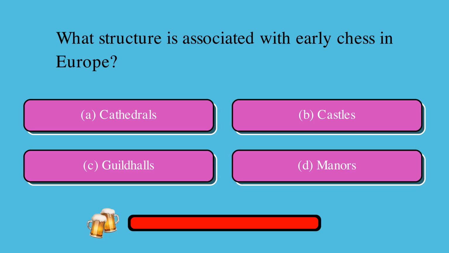What structure is associated with early chess in Europe? Is it A. Cathedrals, B. Castles, C. Guildhalls, or D. Manors? The correct answer is B. Castles.